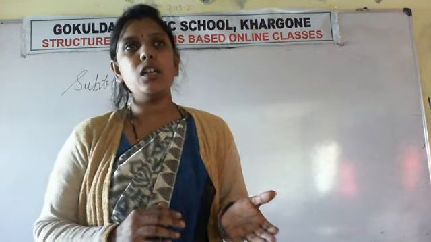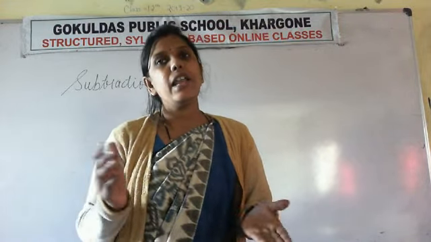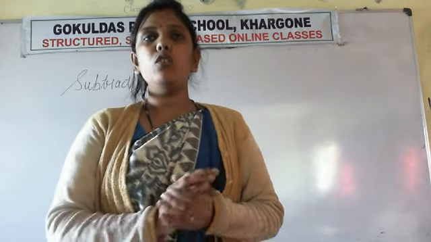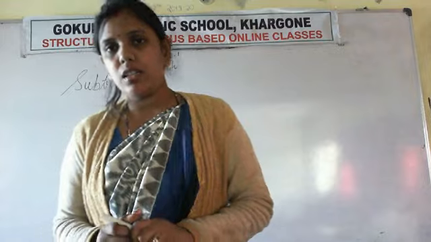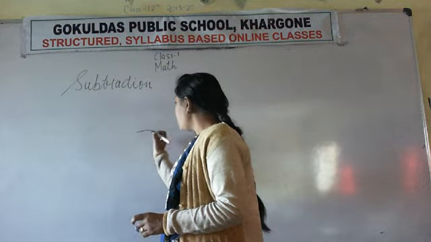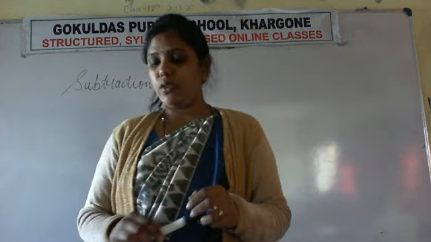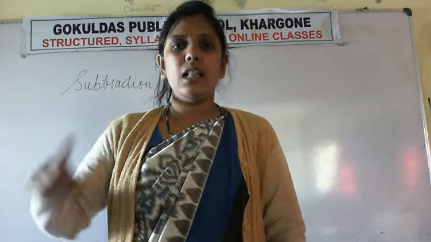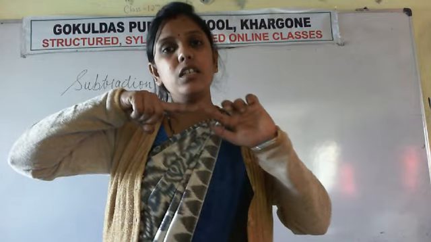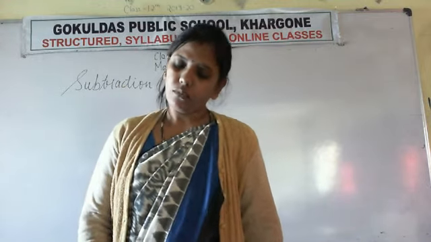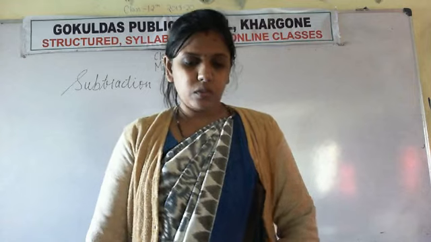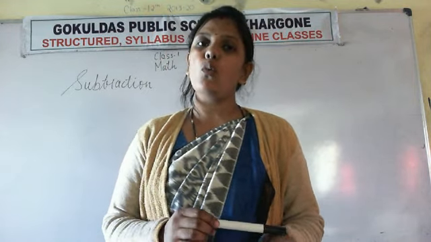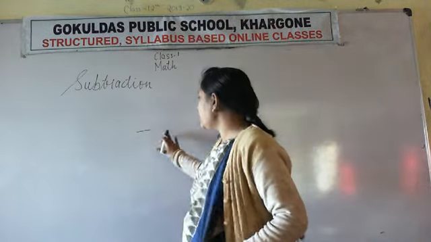Okay, in subtraction always the answer is lesser. Why? Because in subtraction we are taking things away. And you know what is the symbol of subtraction? The symbol of subtraction is like this. One slipping line. And using our index finger also we can make a sign of subtraction like this. This is a sign of subtraction. So what is the meaning of subtraction? Subtraction means taking things away, and the sign of subtraction is like this.